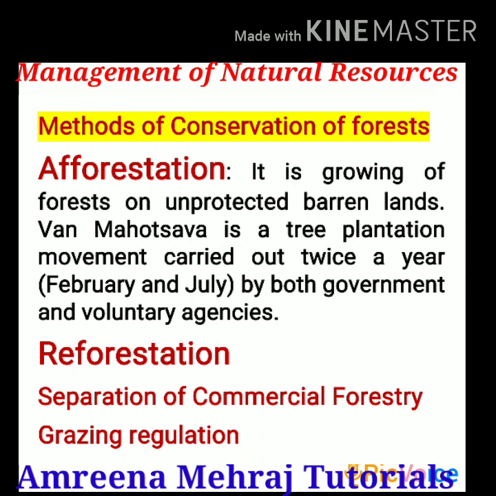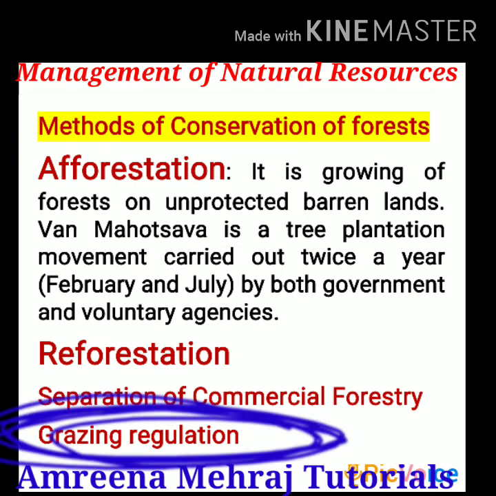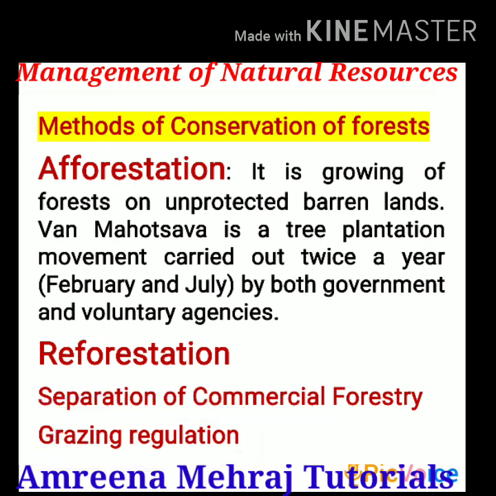And you know that a lot of cattle need food, they go for grazing, and that grazing is also posing a threat to the forest cover. We have to keep a check on the grazing done by cattle so that forests will not be over-exploited. So there are four techniques which are very simple.